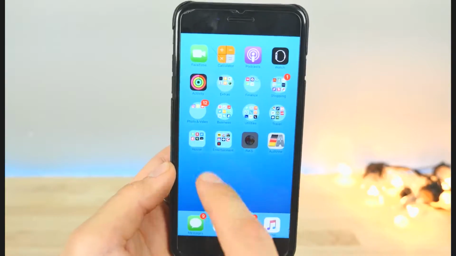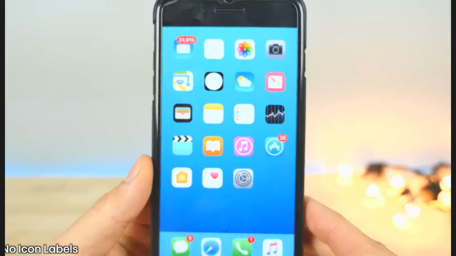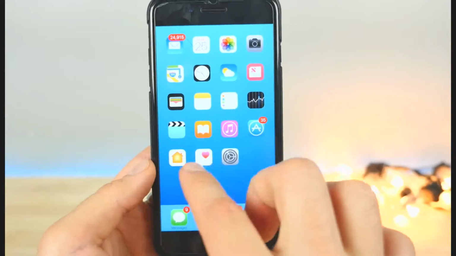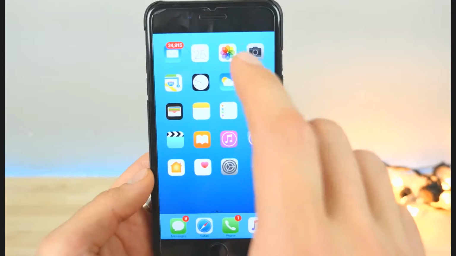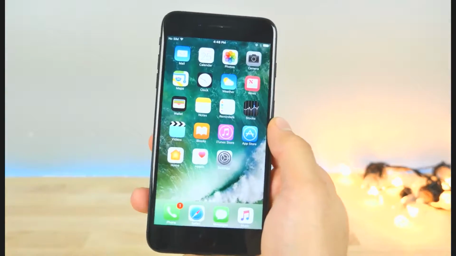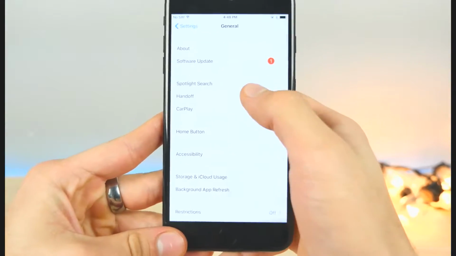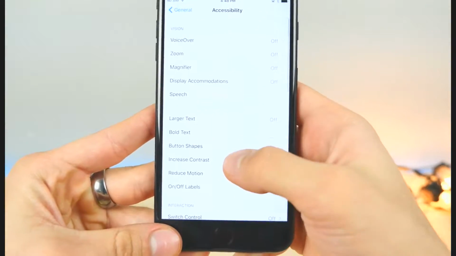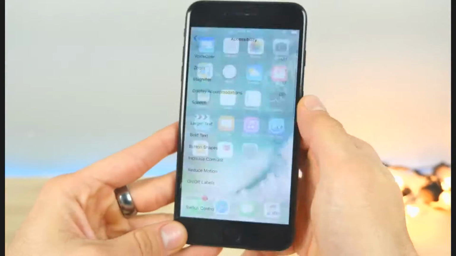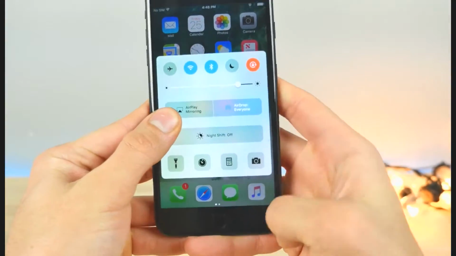So, how can we get this beautiful and clean look without any labels, even without a status bar if you so choose? Now, first off, I gotta give a shout out to iDevice Help for the labels on the icons. As for the status bar, I did find that one. So we're gonna jump into a device that doesn't have this enabled. And first things first, we do have to go into general accessibility and enable reduce motion. So you wanna make sure reduce motion is checked. So now just on the bottom, slide up on the control center, hold it up and click home.